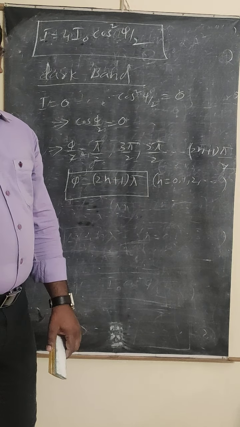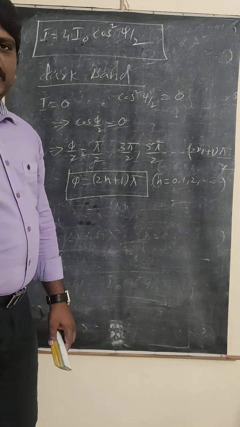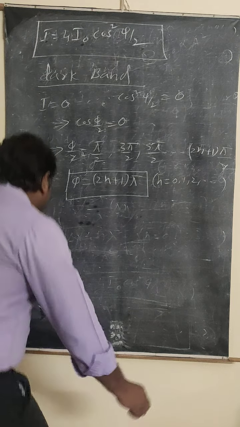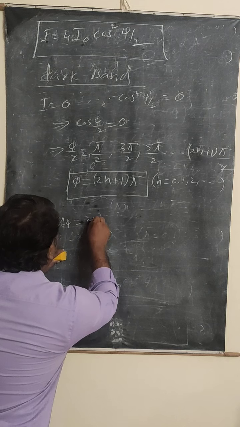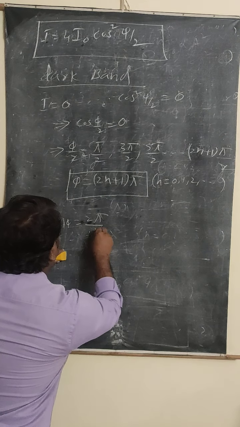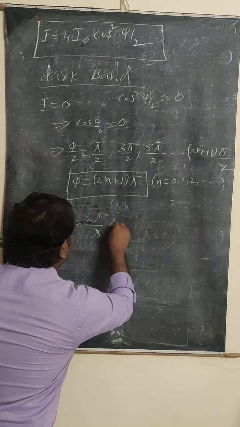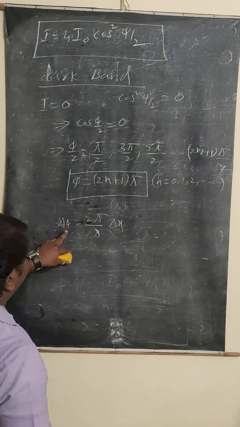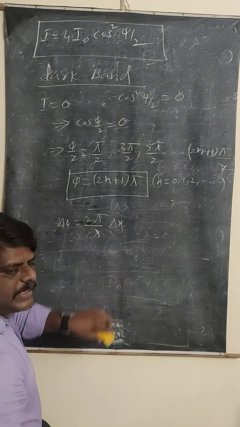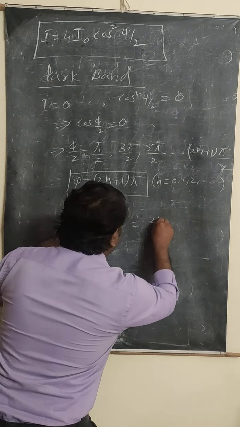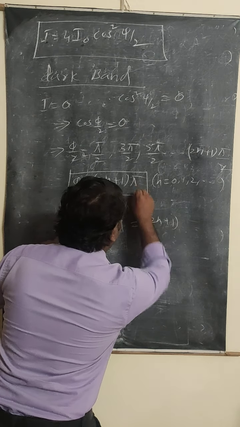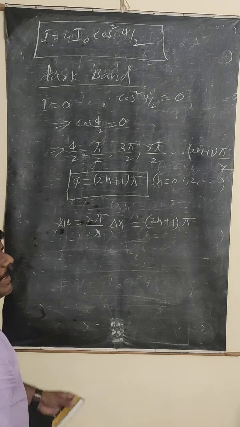Now we have to find the path difference. To find the path difference, what condition can you take? The phase difference delta phi is equal to 2 pi by lambda into delta x. That is equal to the phase difference we have calculated, 2n plus 1 into pi.